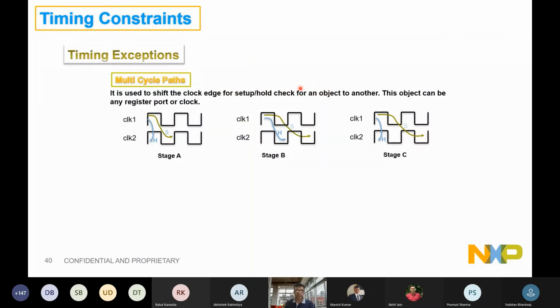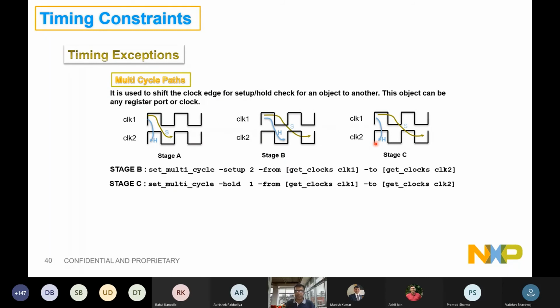Again, these are the multi-cycle paths. As we just discussed, if the ratios are, say, clock 1, clock 2 talking, there will be a default setup. This will be the default hold, right? And the moment I say let me define a multi-cycle path of setup of 2, setup of 2 means relax the path of setup by 2. Instead of checking it at this edge, check it at the second edge. And the moment you shift the setup, the hold will automatically be shifted to the early edge of the setup, that is this edge. But by design, we understand that the right edge will still be this. Now to model this, we need to add a multi-cycle path of hold 1.